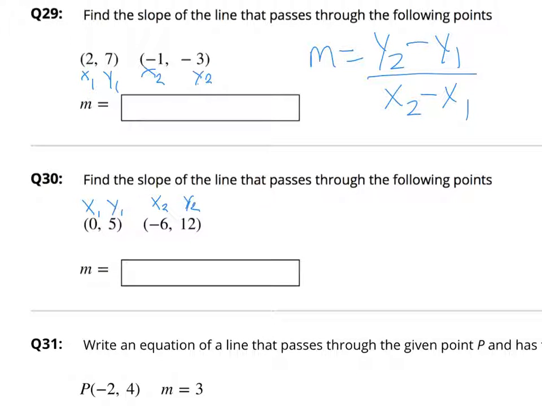Question number 30. Same thing as 29. I've labeled your points. And up here again is still the formula from the last question. Plug it in. Find your slope.